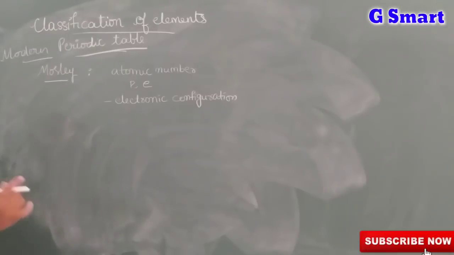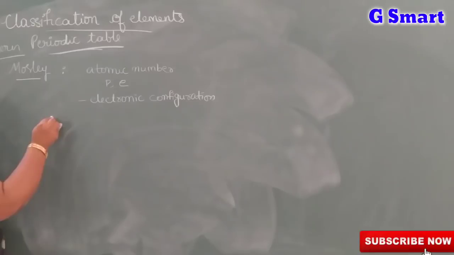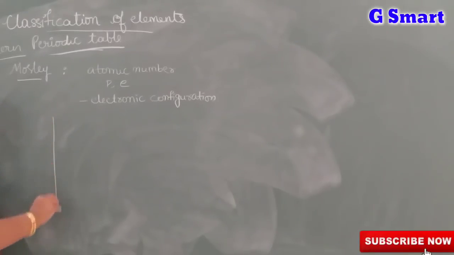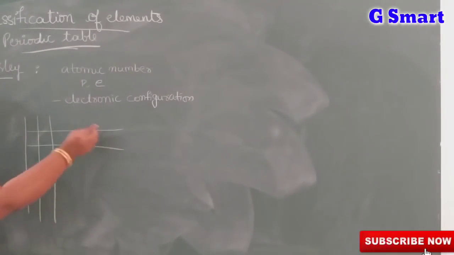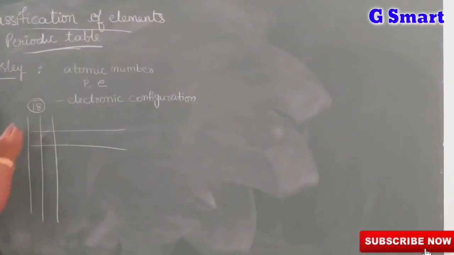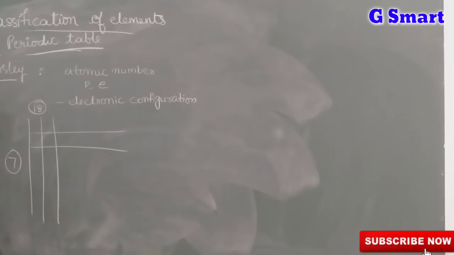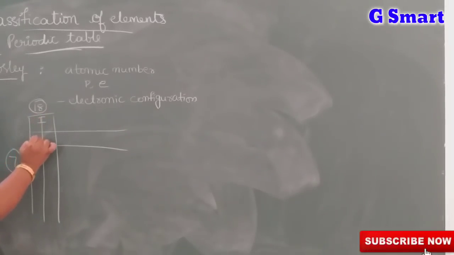Coming to the modern periodic table, Moseley also divided the elements into horizontal and vertical lines. The vertical ones are called groups and the horizontal ones are called periods. Here 18 groups and 7 periods are given. In each group there are 2 subgroups, A and B. He also divided the elements like this, depending upon their atomic number.